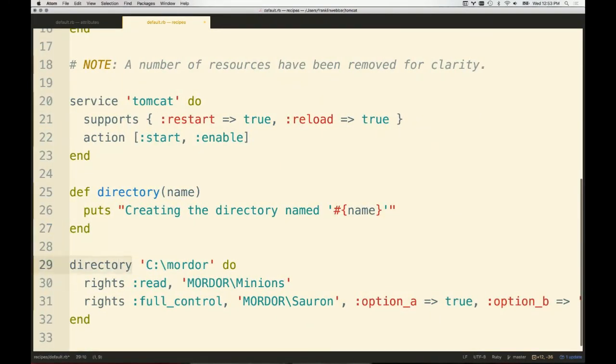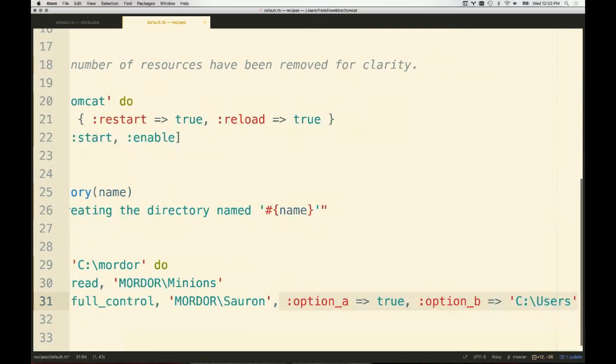If you've used the directory resource on Windows, you've probably used the write property. That write property allows you to specify one parameter, which is essentially the initial write, to the users, the principal, whoever is going to gain that access. And then you have the ability to specify additional parameters after the fact.